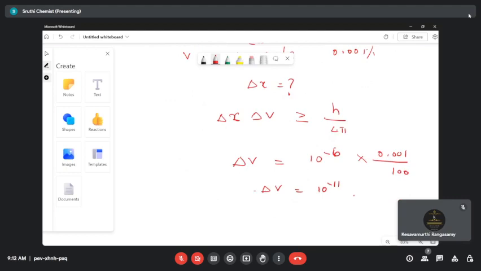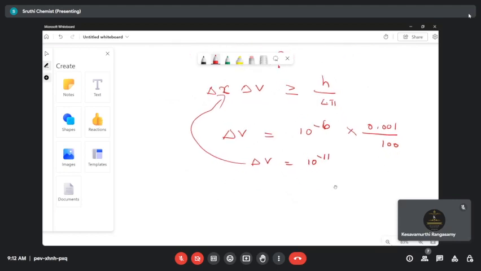They are asking to calculate delta x. So delta v is coming to this side and there is an m over here. So delta x is equal to h divided by 4 pi m into 10 to the power of minus 11. What is the m value? Substitute the m value, 10 to the power of minus 10, and you will know the delta x value. You do the calculation, and the value of h is 6.62 into 10 to the power of minus 34. So that's the way we have to calculate the value of delta x.